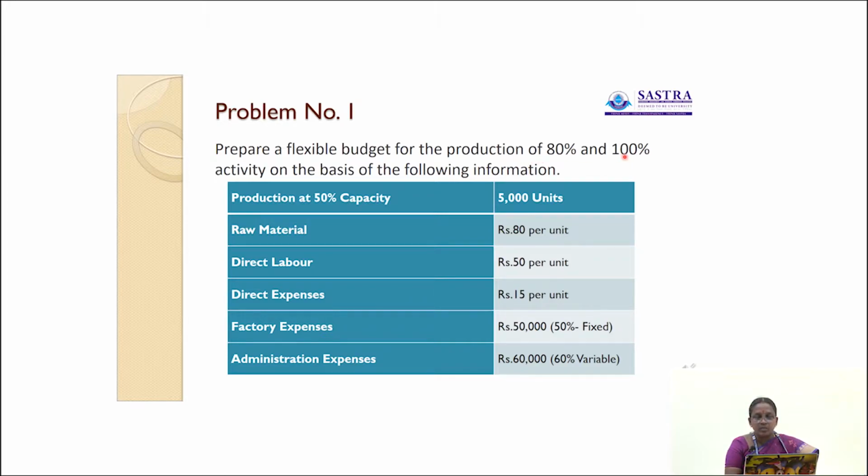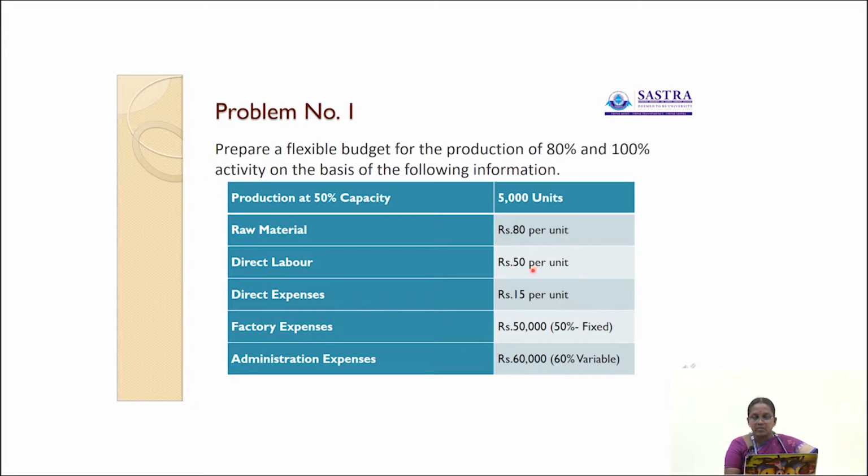In this problem, they are giving only the production at 50% capacity. At the level of 50% capacity, 5000 units are produced. For 5000 units, the requirement of raw materials is rupees 80 per unit, direct labor rupees 50 per unit, direct expenses rupees 15 per unit.